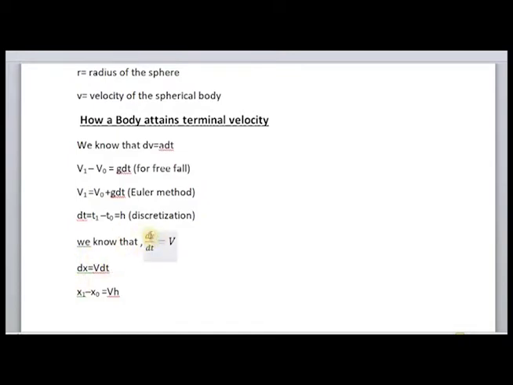And we know that dx by dt is equal to v. That is, the rate of change of position is velocity. From this I can write dx is equal to v dt. And in a similar way, we are again applying the Euler method, that is, x1 is equal to x0 plus v into h.